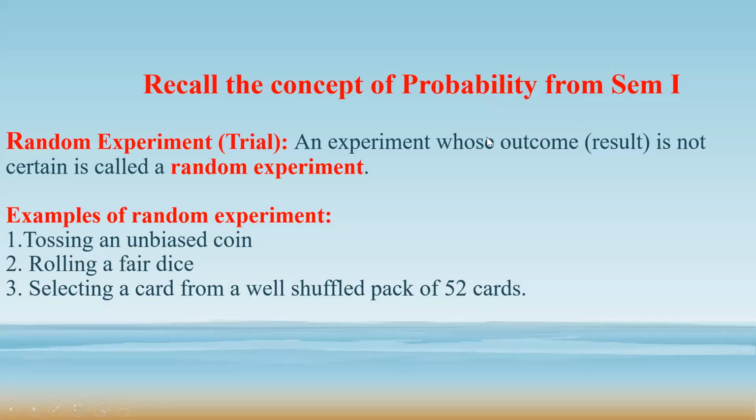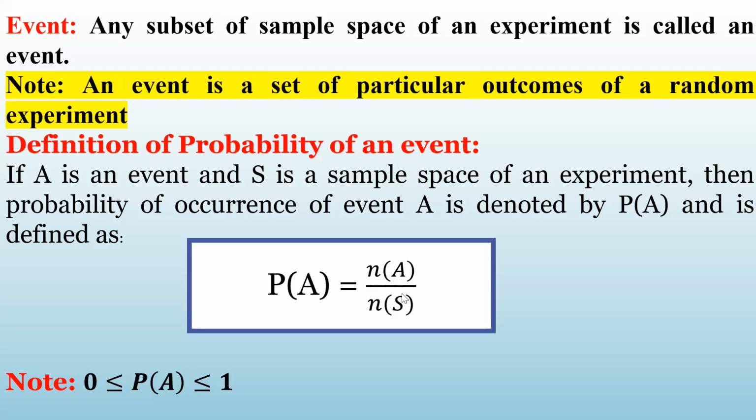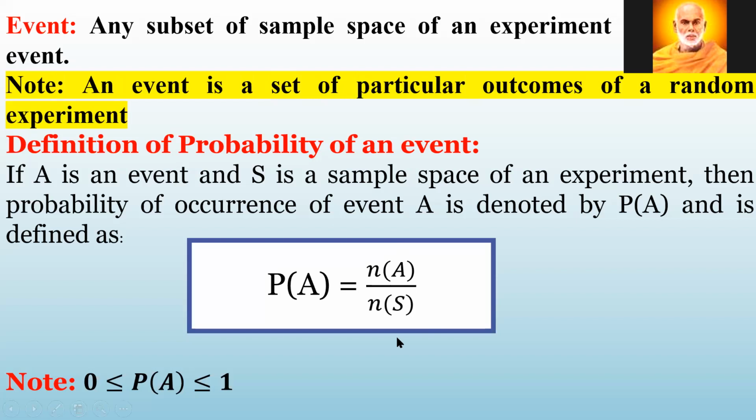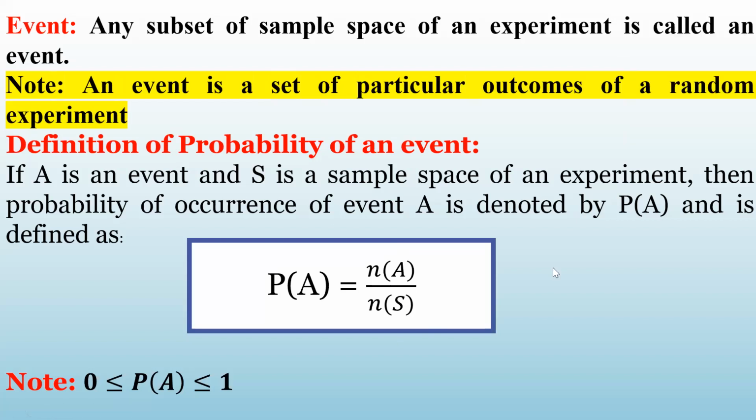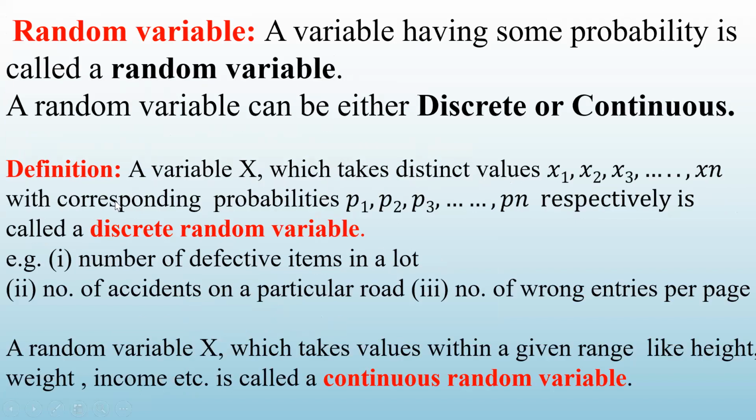Quickly, I will revise what we have done in the last class. We recollected the concept of probability from our semester 1. Probability is given by the number of points in the event divided by the number of points in S, and we also covered what a random variable is. A discrete random variable is a variable which takes distinct values, for example, the number of defective items or the number of accidents on a road. A continuous random variable is a variable which takes values within a given range, for example, height, weight, percentage, etc. Binomial distribution is an example of a discrete random variable.